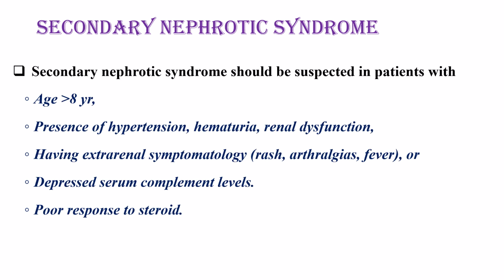We should think of non-idiopathic nephrotic syndrome, or secondary nephrotic syndrome, when the age of the child is more than 8, when there is presence of hypertension, hematuria, renal dysfunction, or when the patient has extrarenal symptoms such as rash, arthralgia, fever, depressed serum complement levels, and when they respond poorly to steroid.